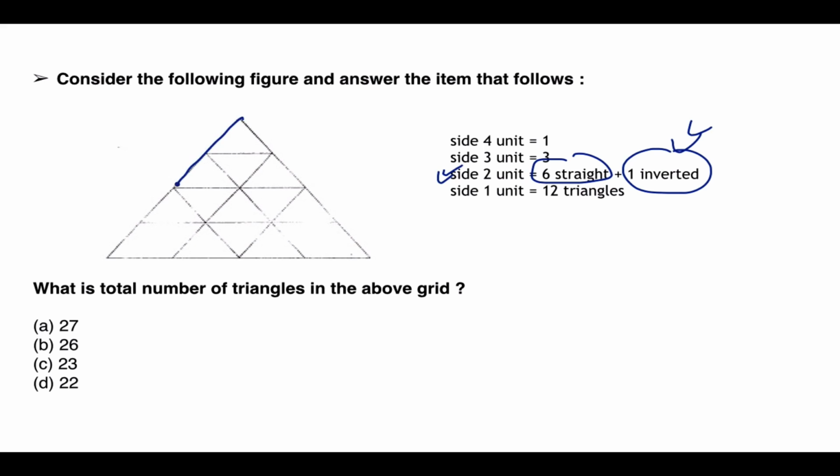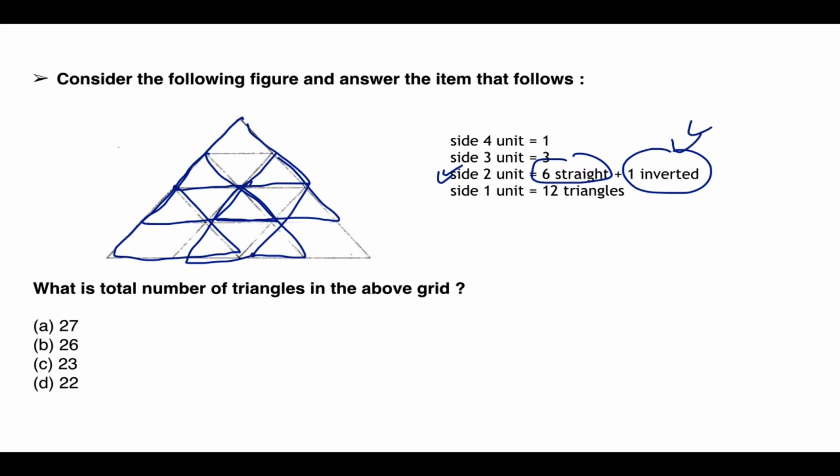So this is the first triangle, easily visible. Then this is the second triangle. Then this is the third triangle, that is understood. Then this is the fourth triangle.